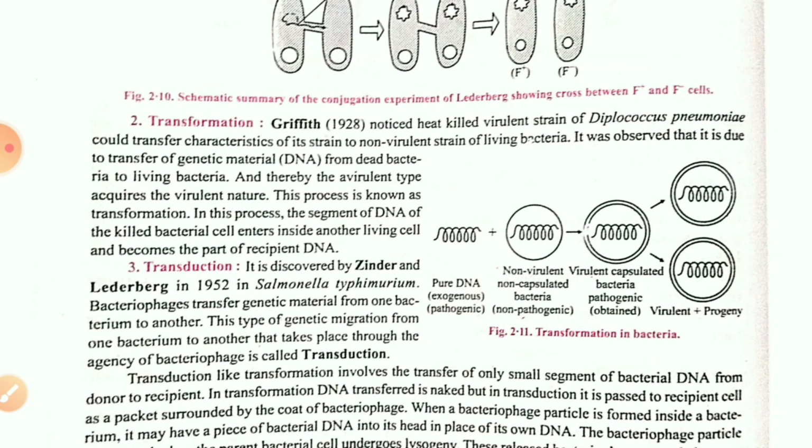Then the Griffith experiment, that is transformation. In this also, virulent and non-virulent, two types of strains we used to take, and the progeny is going to have the combination of both virulent and non-virulent, because the parental character will be there, that same parental character will be present here.